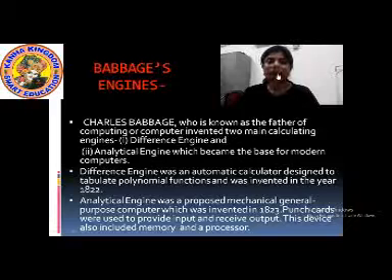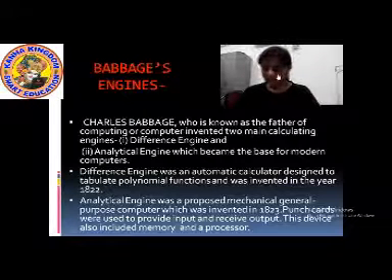The next one is the analytical engine. The first one is the difference engine. The second one is the analytical engine. This engine was a proposed mechanical general purpose computer for doing mechanical programs.